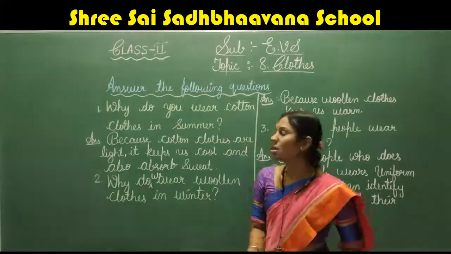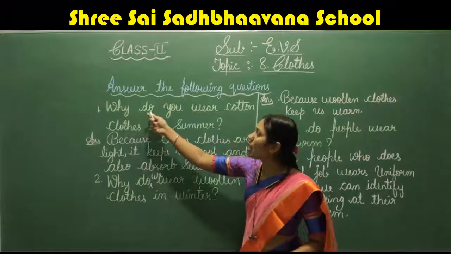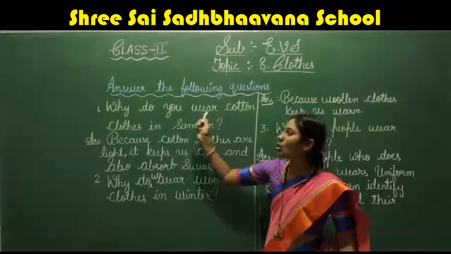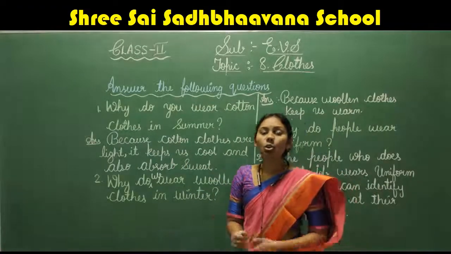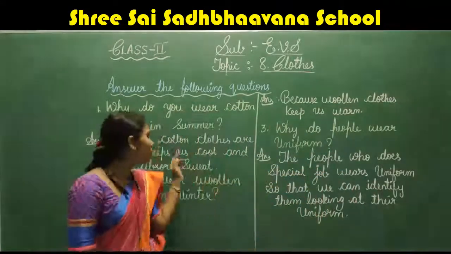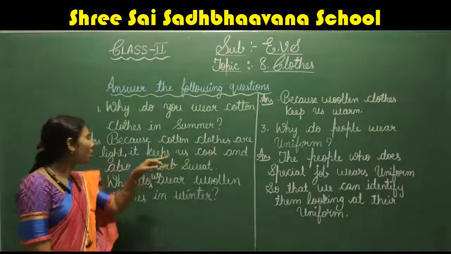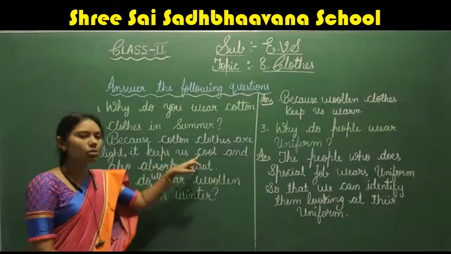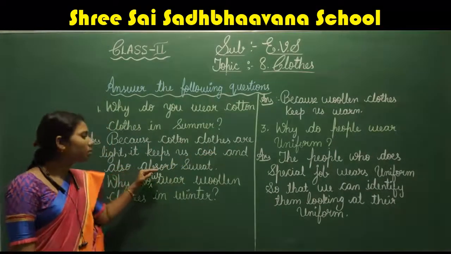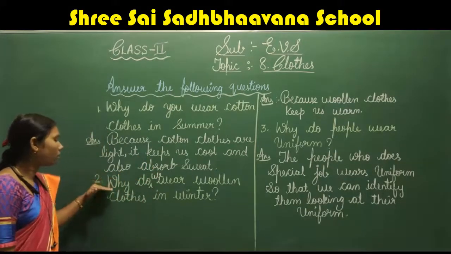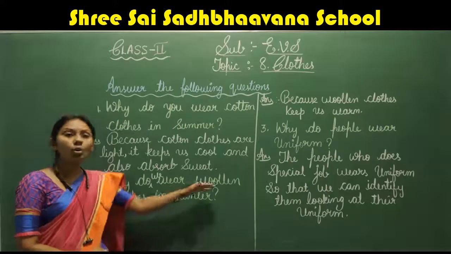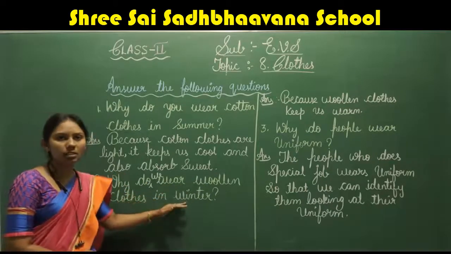Got it, children? Once again, shall we repeat all three question answers? Say, what is the first question? Why do you wear cotton clothes in summer? Because cotton clothes are light, it keeps us cool and absorbs sweat. Okay. Next question. Why do we wear woolen clothes in winter?